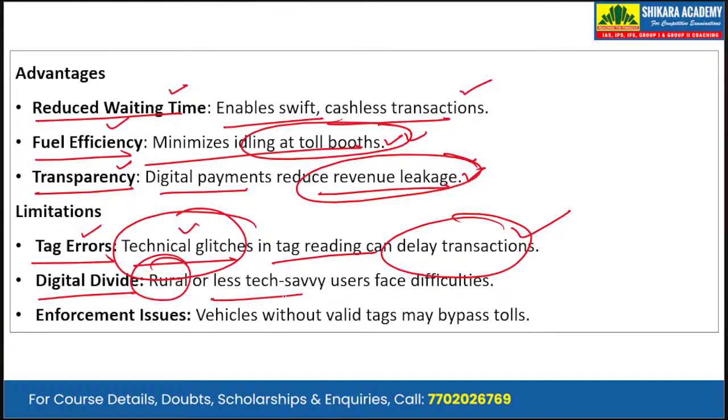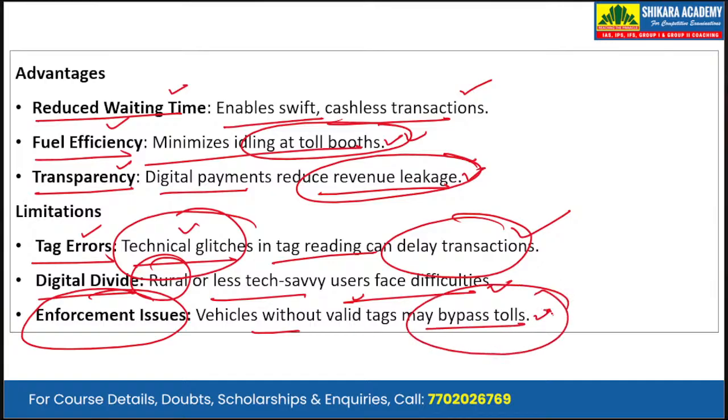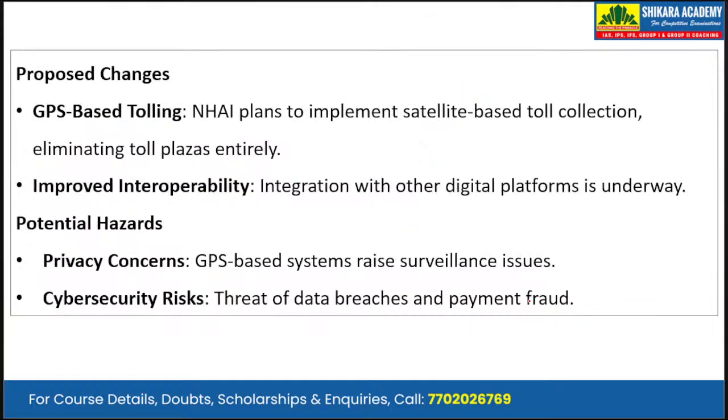Rural or less tech-savvy users face difficulties while using FASTag. Third is enforcement issues. Vehicles without valid tags may bypass the tolls. There are many people who drive vehicles without FASTag, and they tend to bypass the tolls.